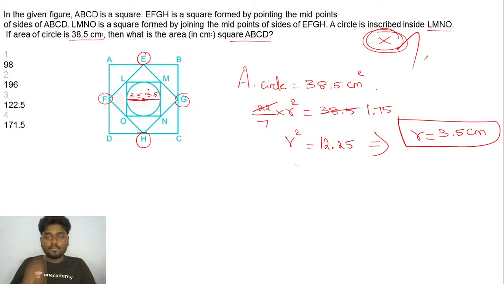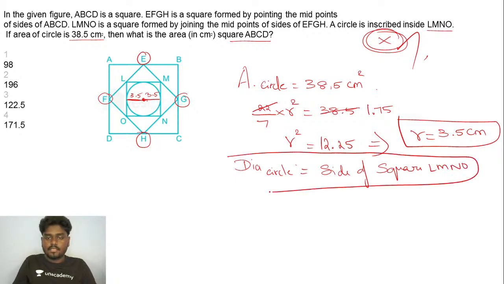So from this I can 100% say that the diameter of the circle will be equal to the side of a square. Side of a square, what square is it? LMNO. Is that clear? So this side is exactly 7 then, right? I've got the side of it.